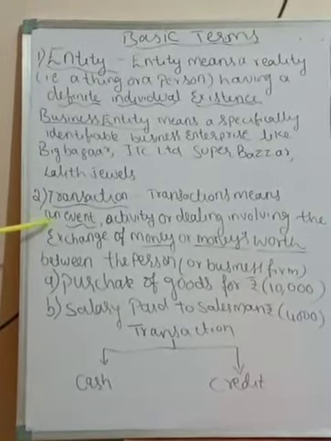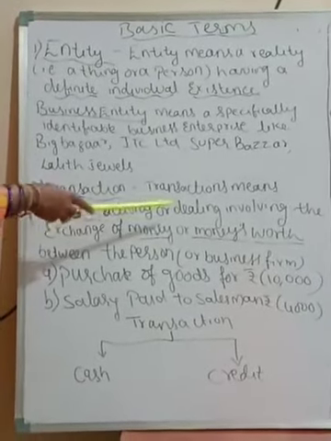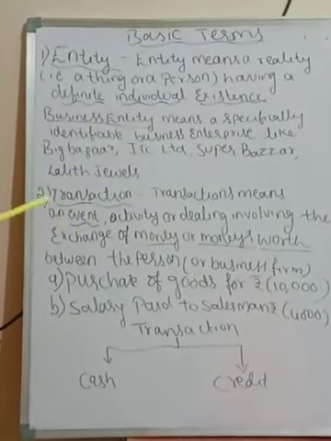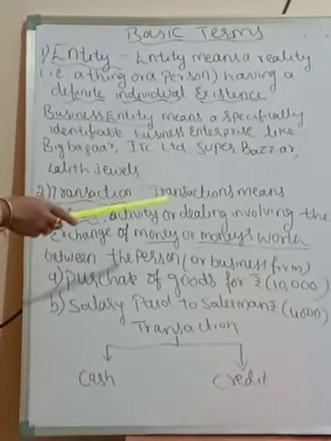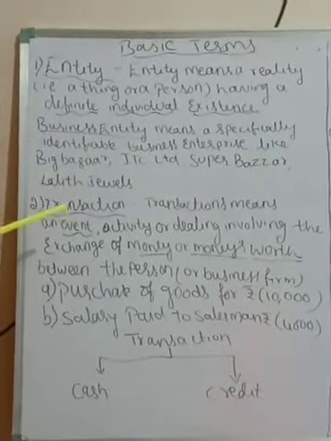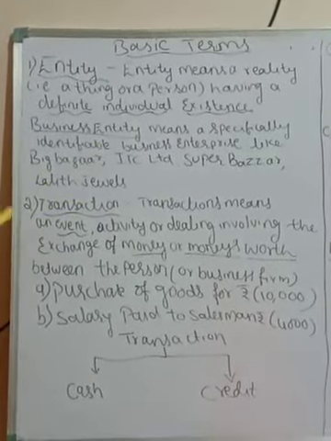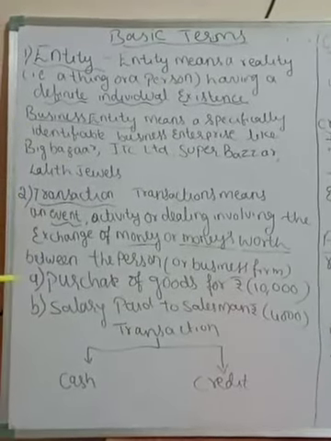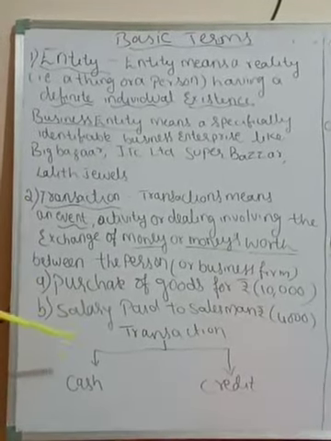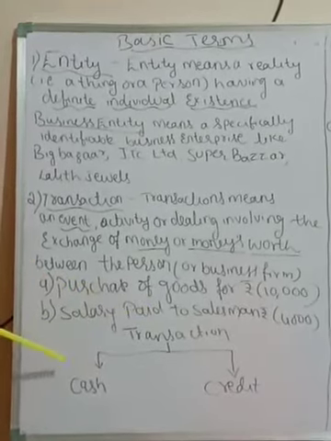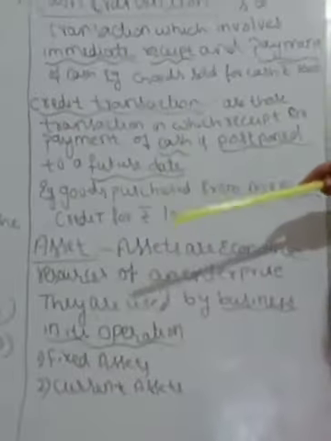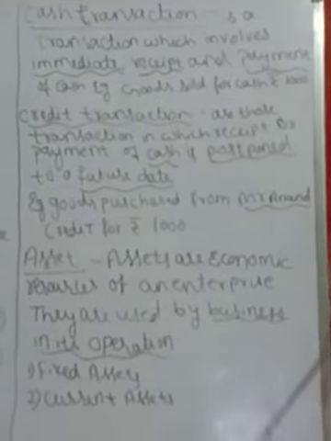Transaction means an event, activity or dealing that involves the exchange of money or money's worth between persons or a business firm. Transactions are of two types, cash and credit. Transaction has two types: cash transaction and credit transaction.